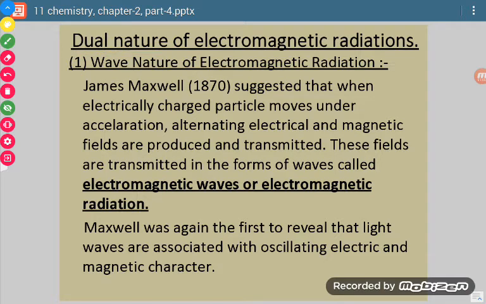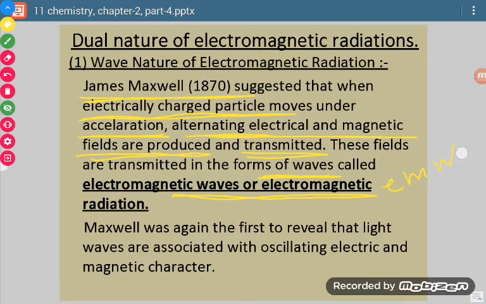Okay, so James Maxwell was the scientist who suggested that when electrically charged particles move under acceleration, then alternating electric and magnetic fields are produced and transmitted. These fields are transmitted in the form of waves, and those waves are termed as EM waves. We can simply write EM waves or electromagnetic waves.